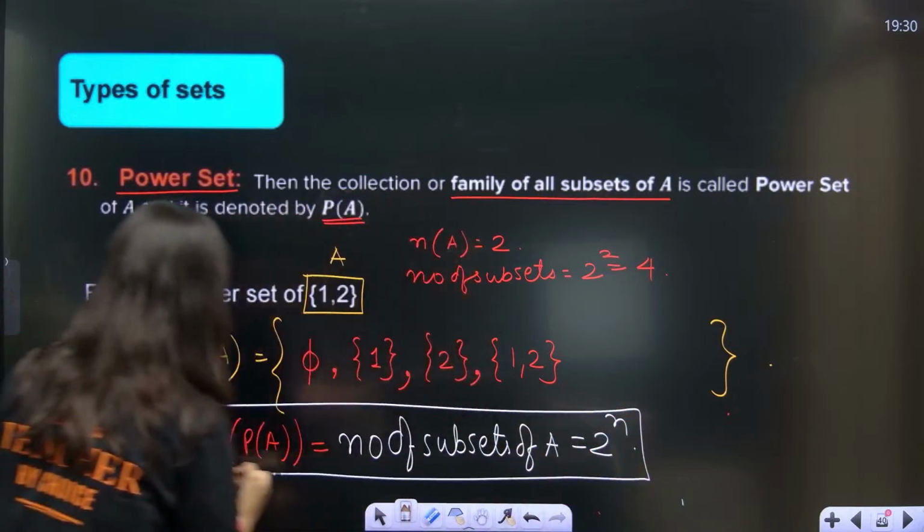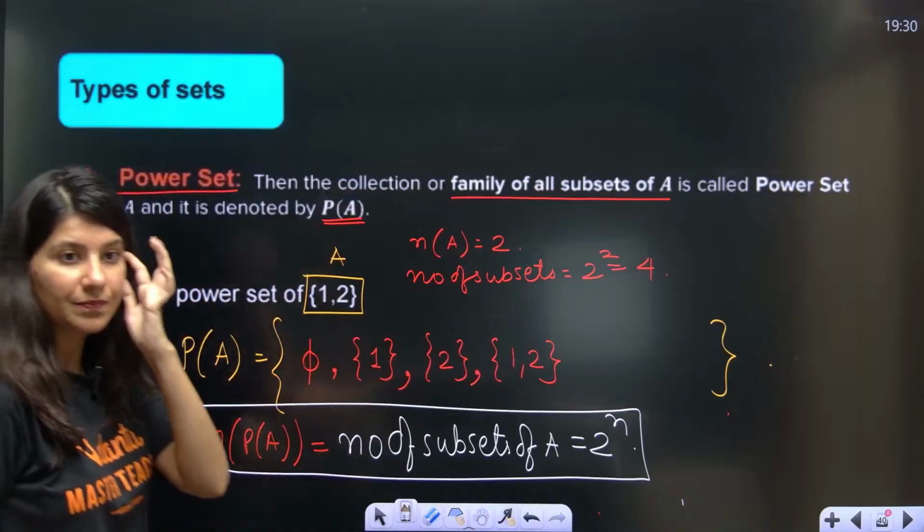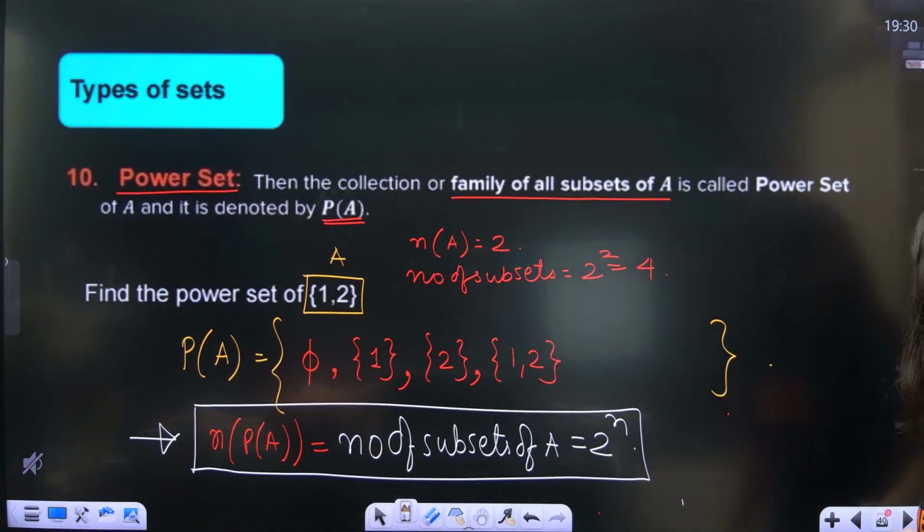Keep this in mind. So 1, 2, 3, 4. That's it. Okay. All righty. Yes.